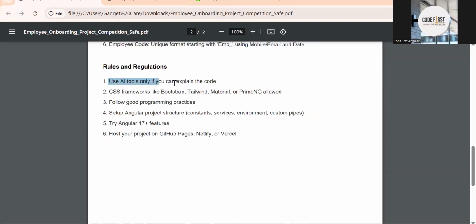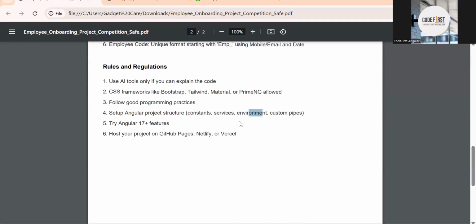You are free to use any AI tool, right? But you should be able to explain the code also. For the CSS framework, you can use Bootstrap, Tailwind, Material, or PrimeNG, whatever you feel. Follow good programming practice. Create class and interface. Create reusable components. Set up your folder architecture properly. Create constant files, services, environment, custom pipe, custom directive, whatever you can.